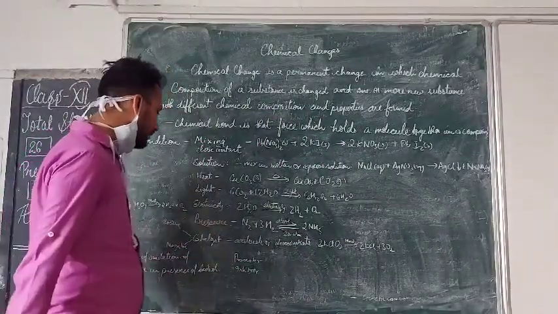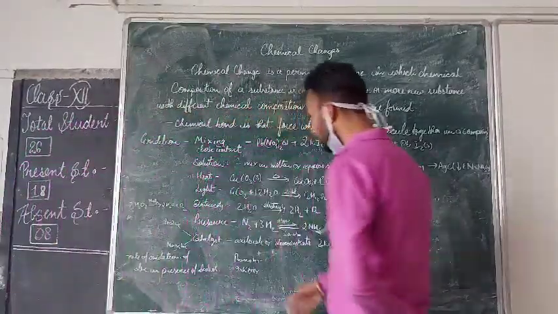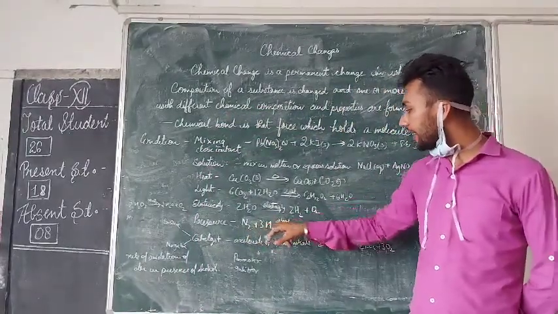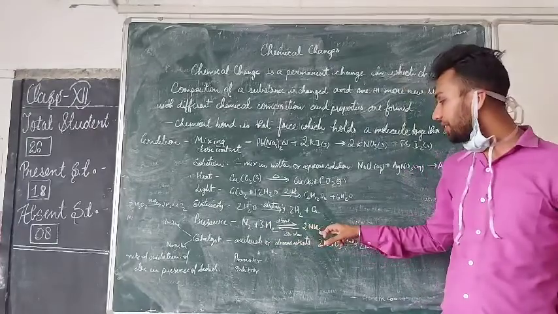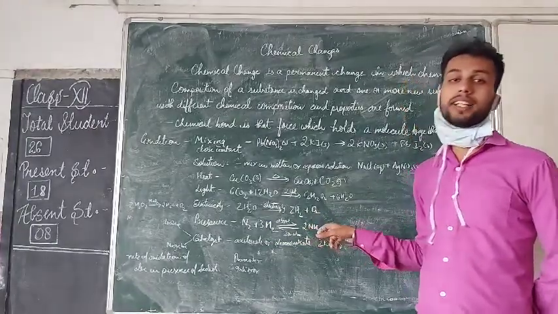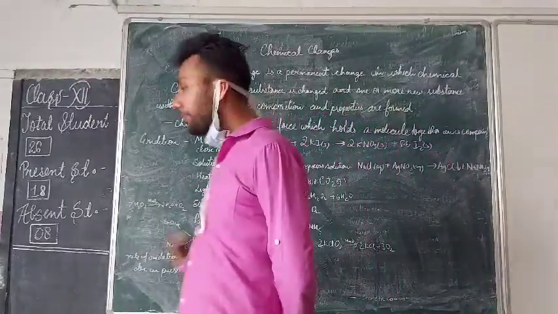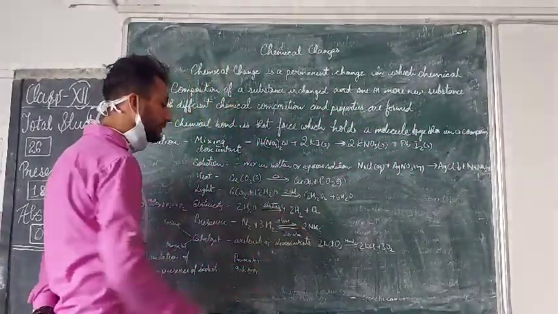Then the last one is pressure. When pressure is applied, here see nitrogen and hydrogen are reacting, and about 200 atm pressure is required here, and it is changing into NH3. So due to this pressure, nitrogen and hydrogen get mixed and change into NH3.